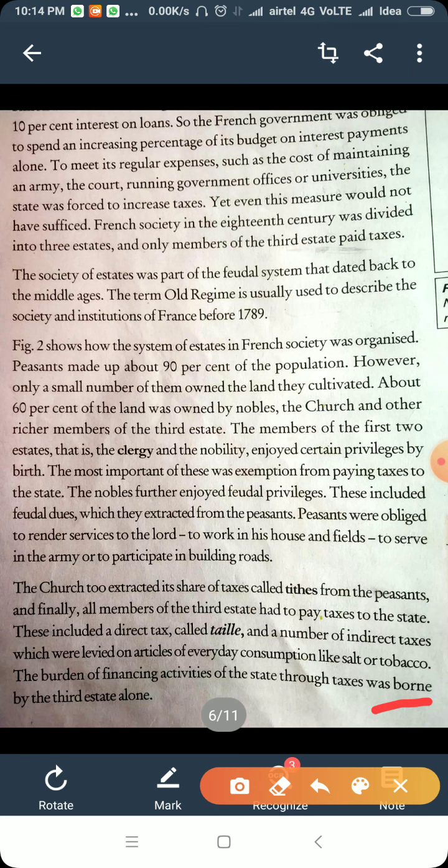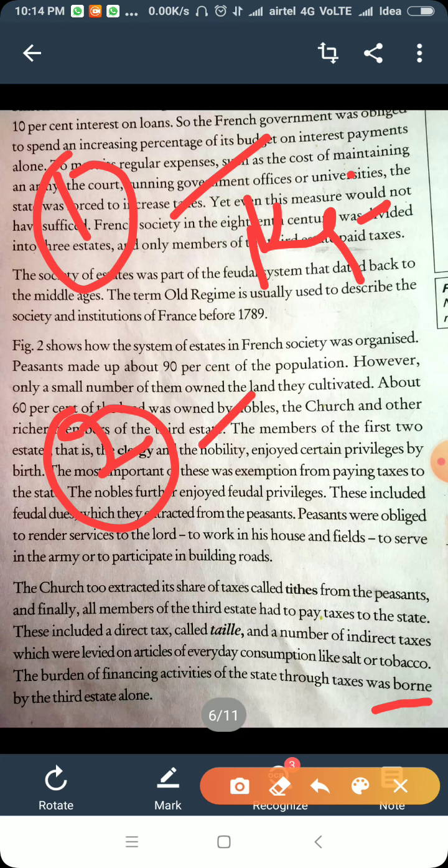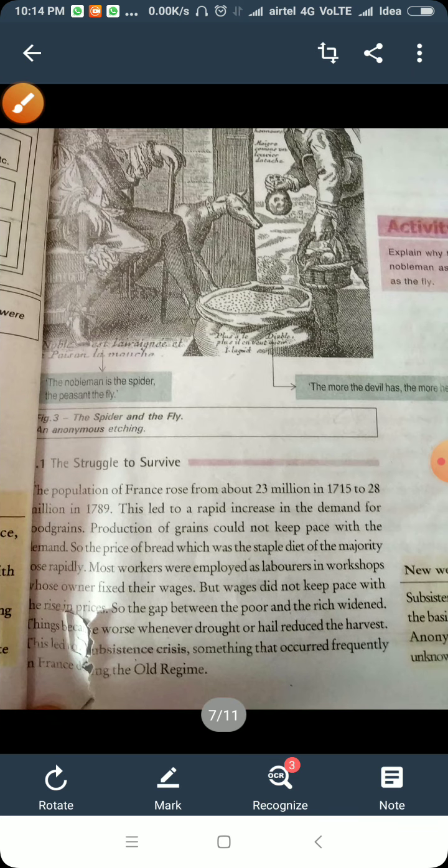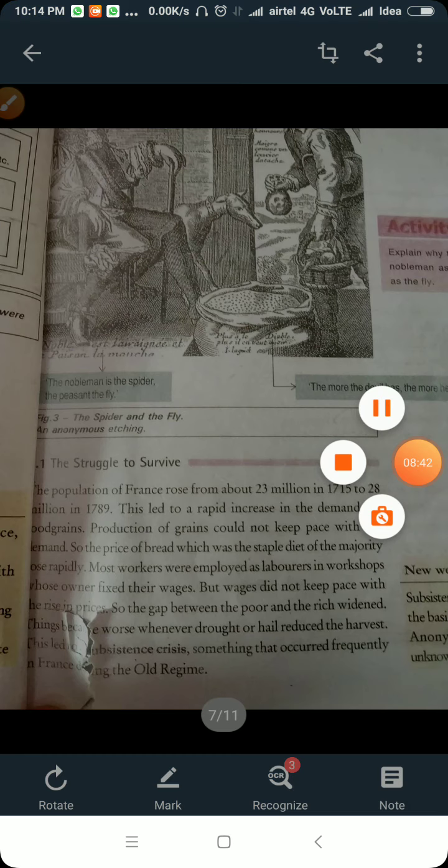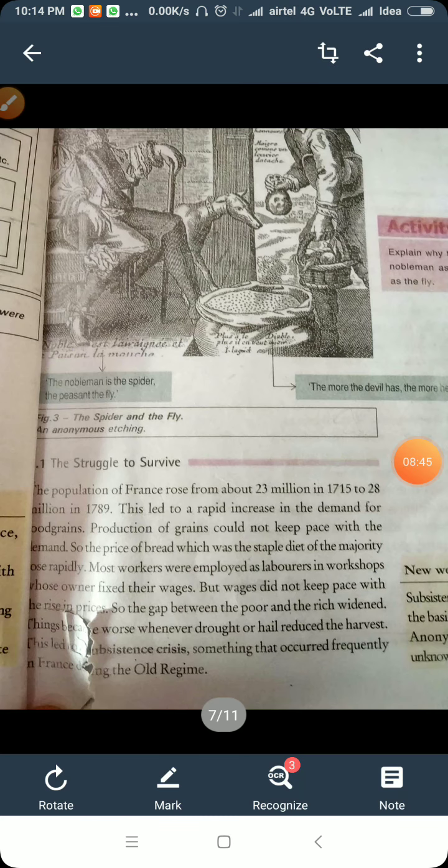Hope you understand the whole picture of this page. Firstly, we discussed the aristocratic life of the king, how he was living and the condition of the empire. Second was the division of the population. Third is taxation. So three points mainly we read in this paragraph. Now another picture is here, the struggle to survive. We will discuss the struggle to survive in the next video. Okay.